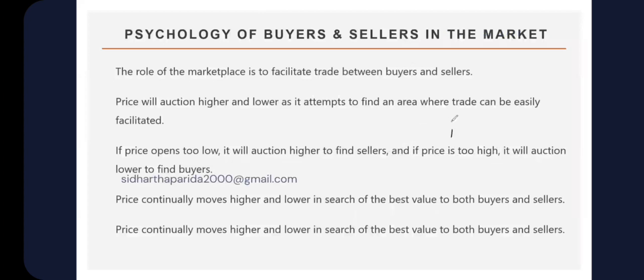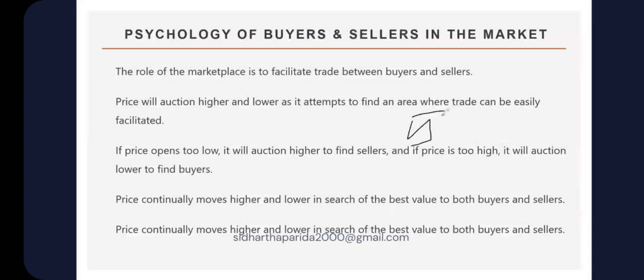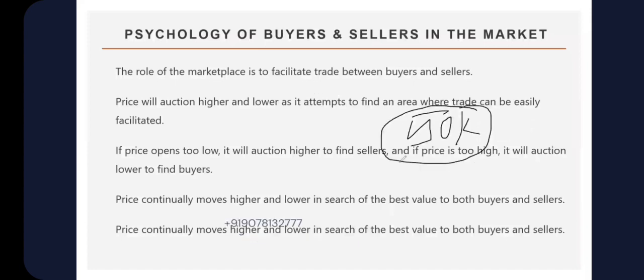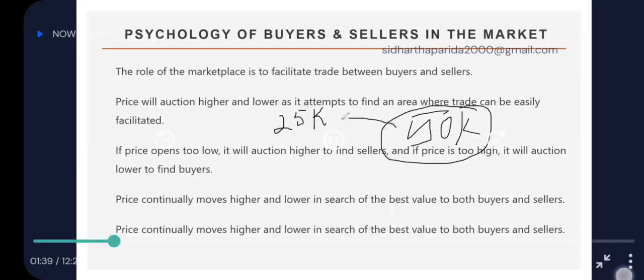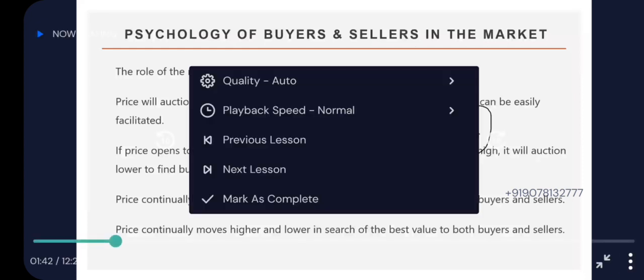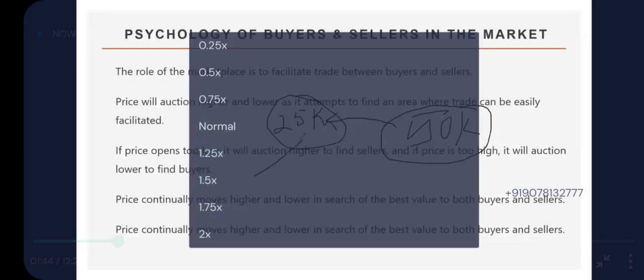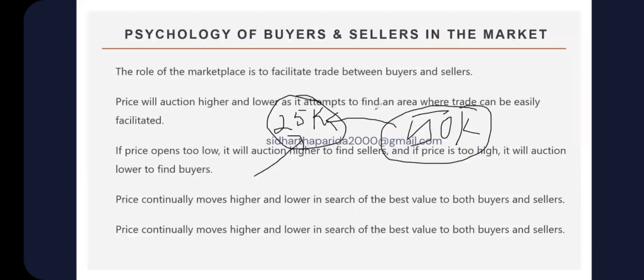Let me give you the example of an iPhone. Currently, assume that the iPhone price is around 50,000. Okay. And due to some festival, some Diwali festival or whatever it is, they reduce the price to 25,000. Now what happens? It is lower than the value area, and there will be aggressive buying at this price. Why? Because they know that a 50,000 iPhone is available at 25,000. There will be aggressive buying. So that is what is known as price auctioning higher to find value.